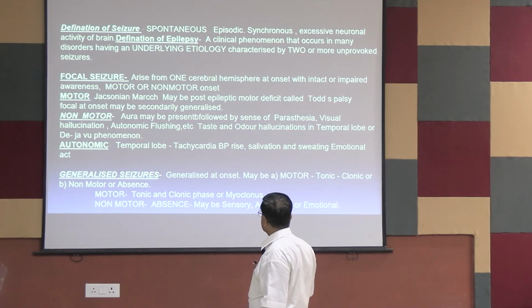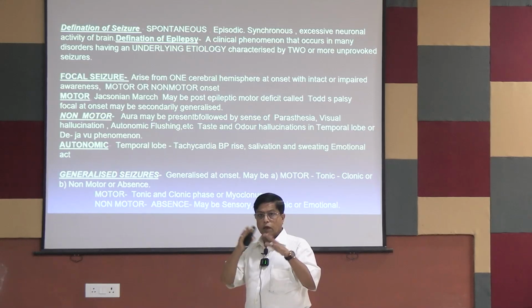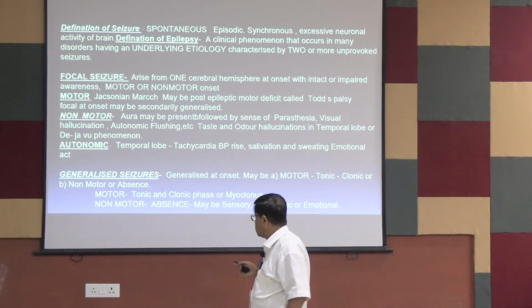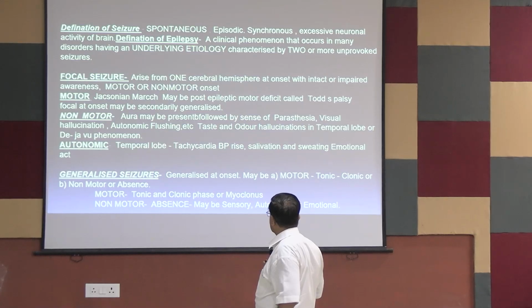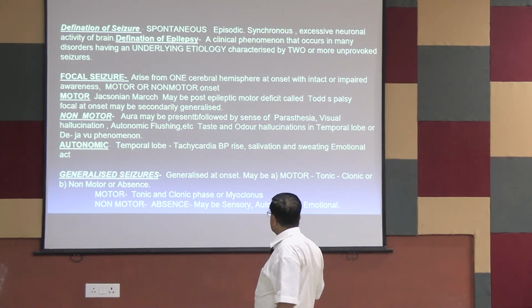Then comes the generalized seizure. I have told you that generalized seizure means both hemispheres are affected. It is not an event of a single hemisphere. So generalized at onset may be motor. Again, this may be motor and non-motor. What are the motor? Generalized motor.